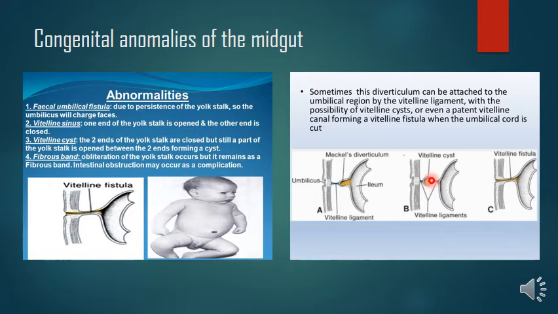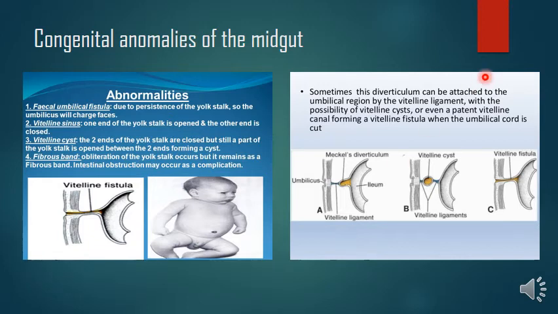And in a fibrous band, obliteration of the yolk sac occurs, but it remains as a fibrous band. It is not shown in this image, but complete obliteration occurs, and instead of regressing it remains as a band, so that is called the fibrous band, and because of that band intestinal obstruction may occur as a complication.